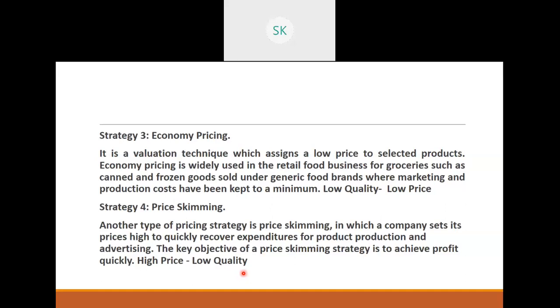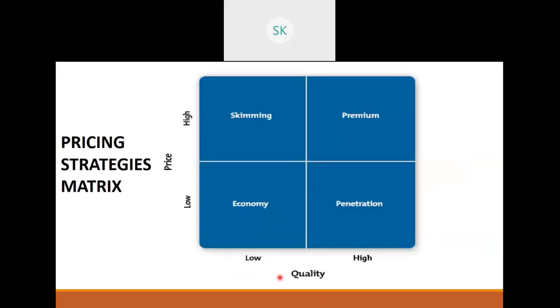So these are the four pricing strategies. There's a diagram also here. So in the exam, when they ask you for 6 marks or 14 marks, whichever it is, remember and also draw this diagram. It's very easy for you to understand. On your y-axis is the price, x-axis is the quality. If both quality and price are low, it is economy.